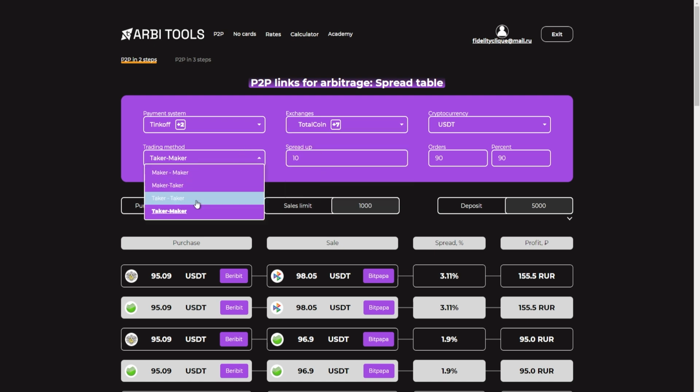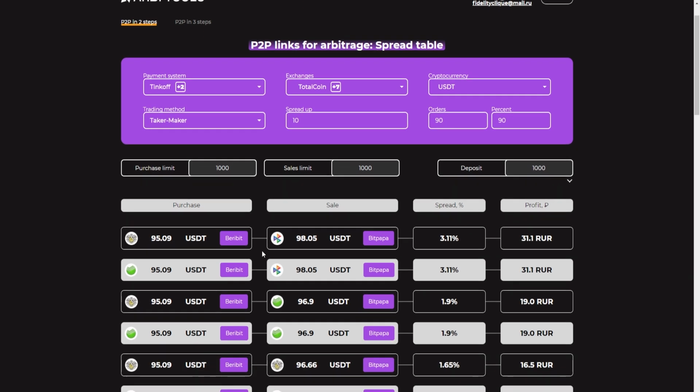Suppose our deposit, well, for example, suppose 1,000, and we have set these limits. It shows us a ready link. Suppose buy through Tinkoff for 95 on Bybit, and sell on BitPapa through SBP for 98. Here our spread is written 311% and net profit 31. In principle, over a few rounds we can earn on this. In general, finding a working link is not that difficult. The main thing is that you have enough funds to run them through.